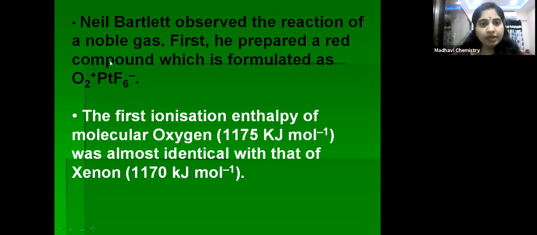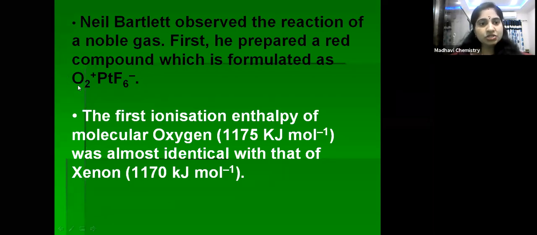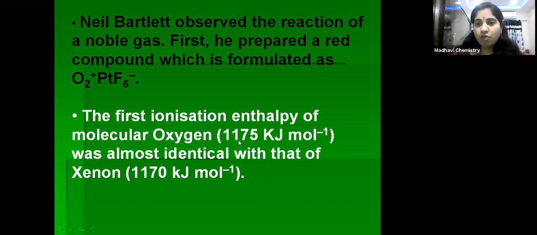By preparing this compound, he observed that the first ionization enthalpy of the oxygen molecule is 1175 kilojoules per mole, which is nearly equal to the ionization enthalpy of xenon.